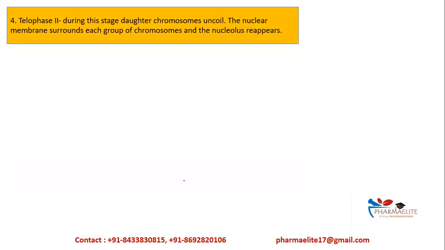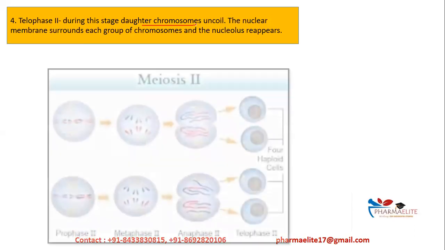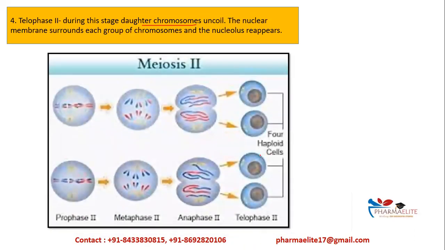Then in telophase 2, during this stage, the daughter chromosomes will uncoil. That is the daughter chromosomes which have moved to the opposite poles. You can see here, this is in anaphase, that is the chromatids will move to the opposite ends. Here in metaphase, they have aligned and now they move to the opposite end. And here in telophase, they will start to uncoil.